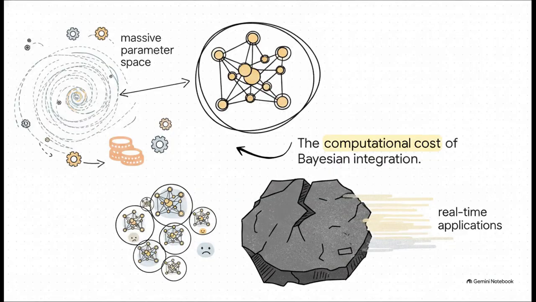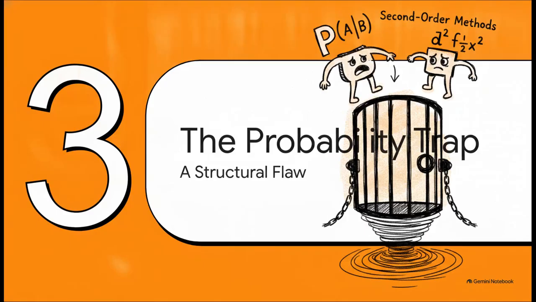To put that rigorous Bayesian approach into perspective, the problem is the astronomical computational cost. To calculate that epistemic uncertainty we want, traditional Bayesian learning requires the system to integrate over the entire massive parameter space of a deep neural network. For the giant networks we use today, that cost is just unthinkable. It's a massive bottleneck that usually requires running huge, clunky ensembles of models, and that simply cannot scale to real-world, split-second applications. So let's look at section 3, the probability trap.